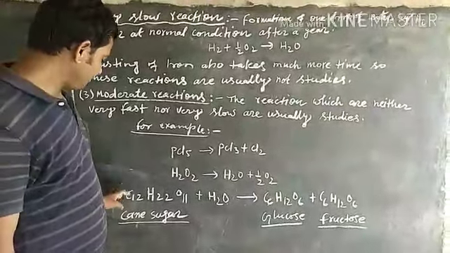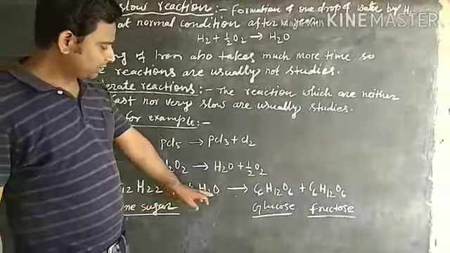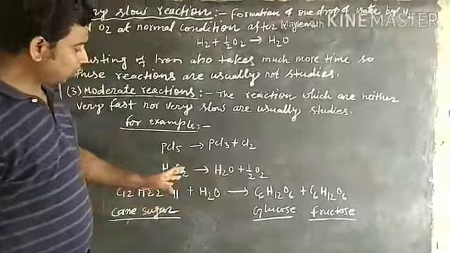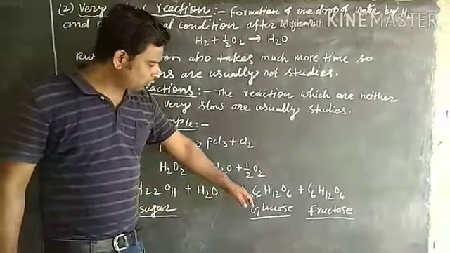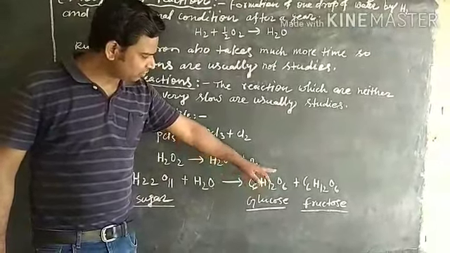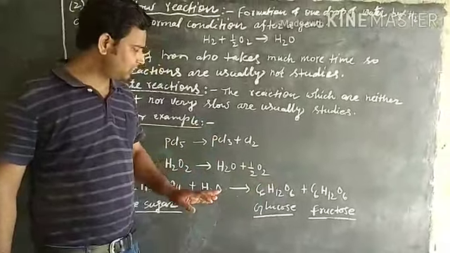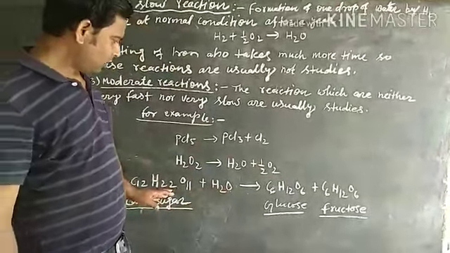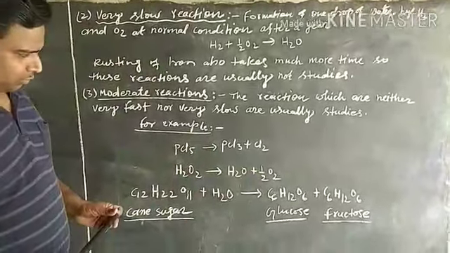And hydrolysis of cane sugar, means when cane sugar is dissolved in water, then glucose and fructose are formed. The formula of glucose and fructose is the same. Only the structure and function of glucose and fructose are different. That is why there is no confusion in the formula of glucose and fructose.